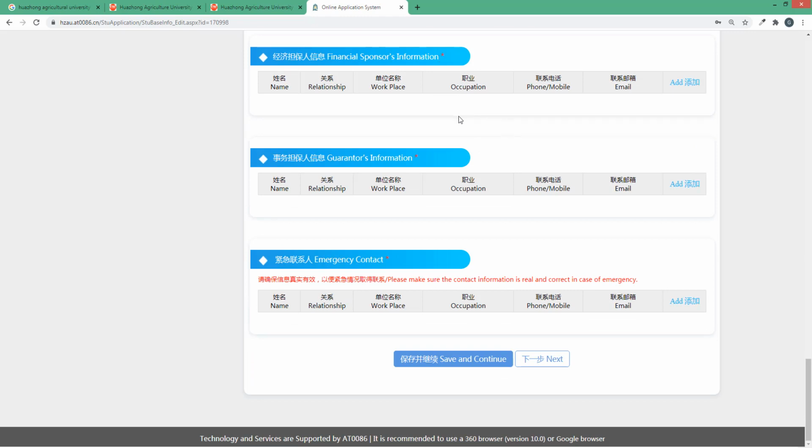These things are mandatory to fill. You can fill in your father's details here, or your mother's, brother's or sister's details. Any of them you can use. For the emergency contact, you can put the details of your father or brother. If your father or brother is not in China, don't worry about this.